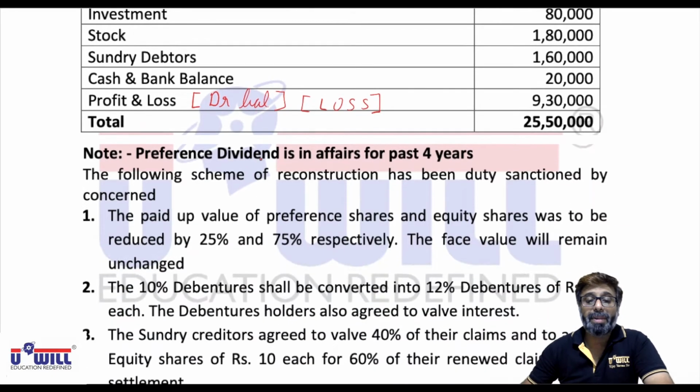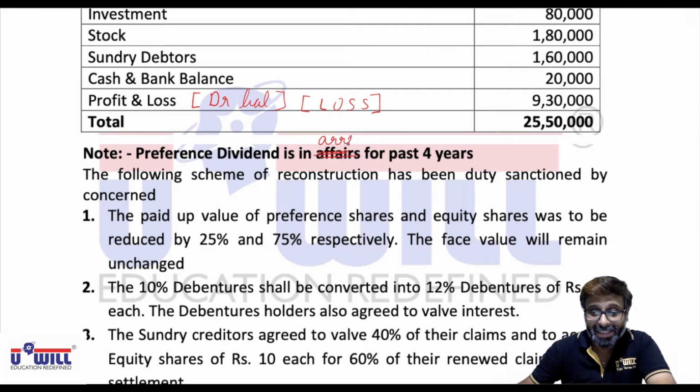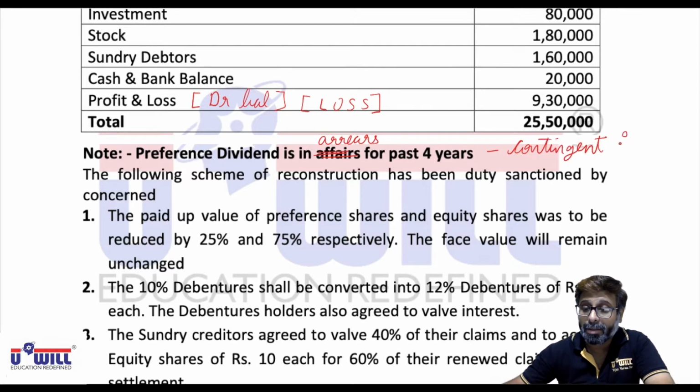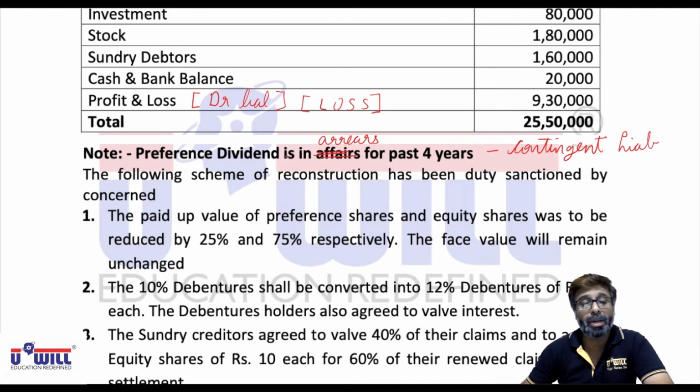Now, preference dividend is in arrears. Make the correction, not affairs. It is in arrears for past 4 years. This is a contingent liability. Regarding that we have studied, if the contingent liability is paid, then only the entry will be passed. If it is sacrificed, then no entry.